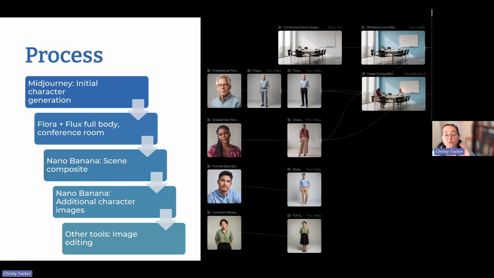All right. So the process in this was I created initial characters in Midjourney. I brought these into Flora and I used a tool called Flux to generate full body images of them. I did a scene, a background. I used Nana Banana to composite the first scene.